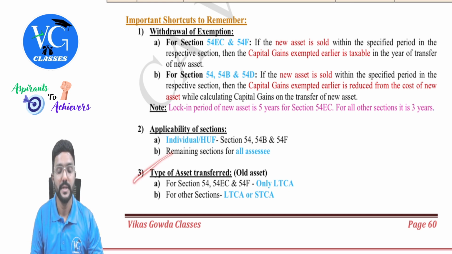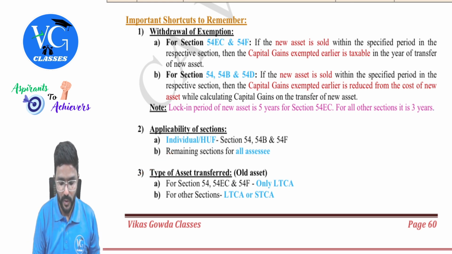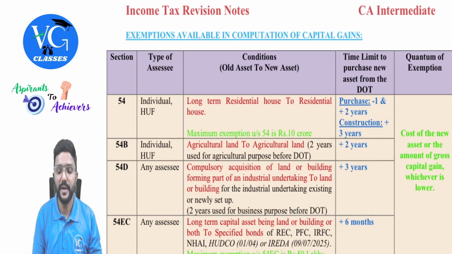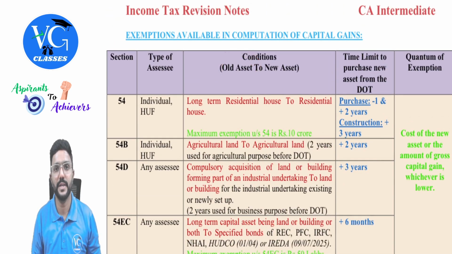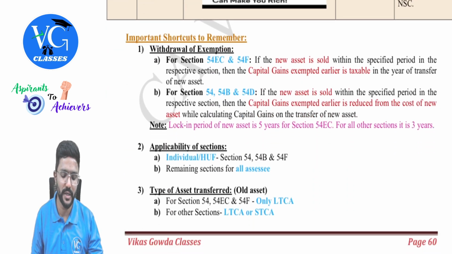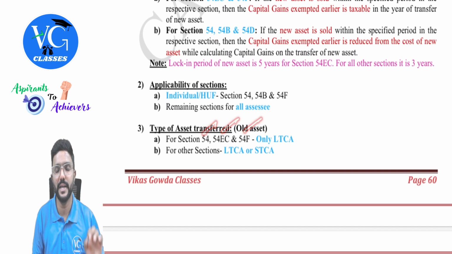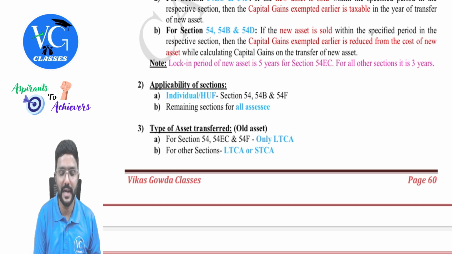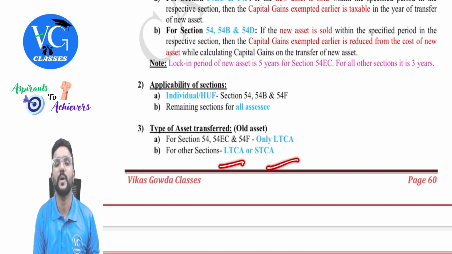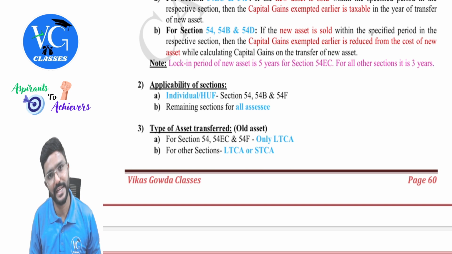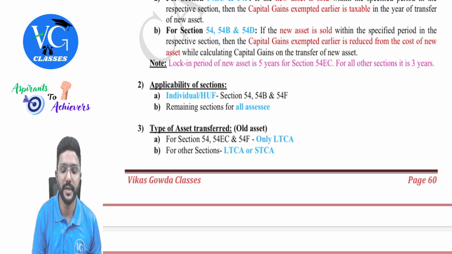Okay. Next, type of asset transferred. Old asset. Means, sir, I have earned a capital gain from the transfer of the old asset. Which asset is that? Long term or short term? For sections 54, 54EC and 54F, they have clearly mentioned the asset transferred should be long term. Whereas for other sections, it can be long term or short term, guys.